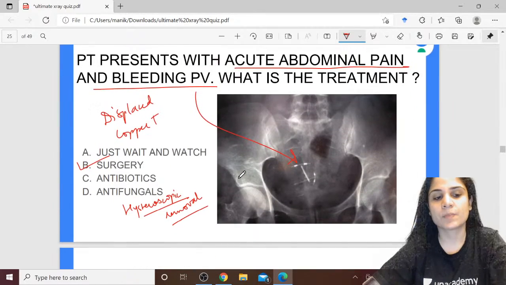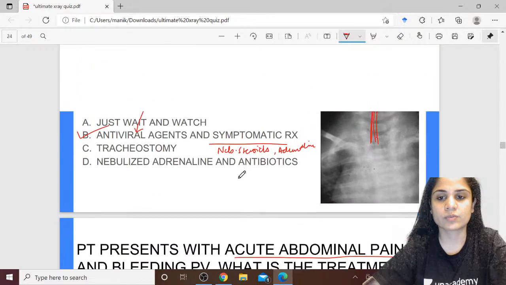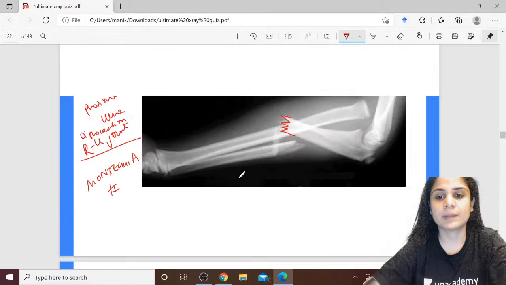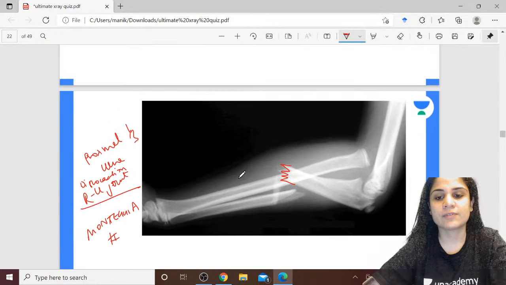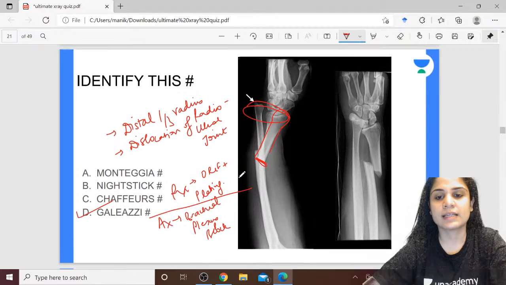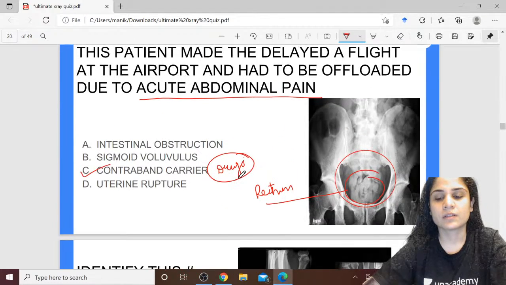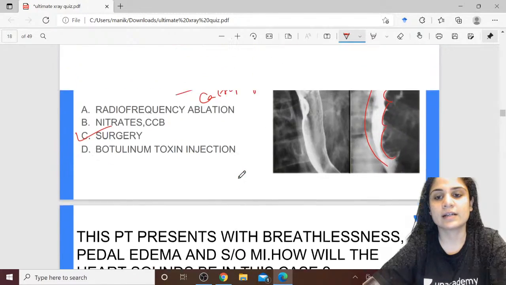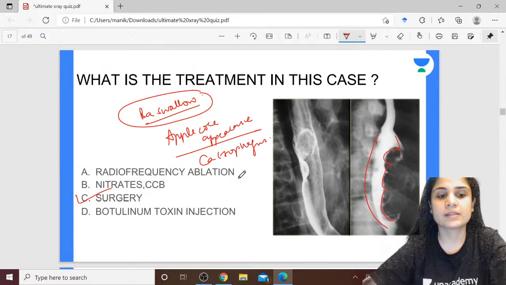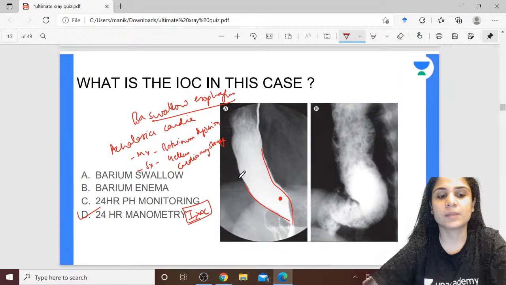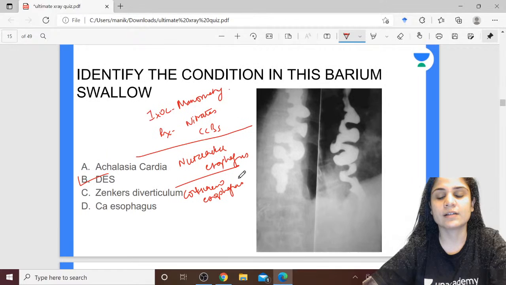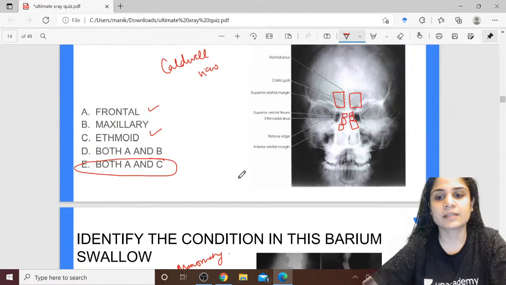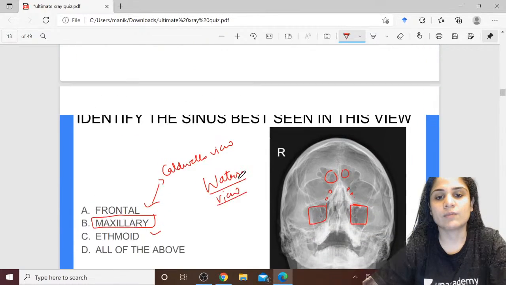cholelithiasis, copper T displaced in the uterus, laryngotracheobronchitis or croup, thumb sign in epiglottitis, Monteggia fracture dislocation, this is Galeazzi fracture dislocation, this is contraband carrier, water bottle heart seen in cardiac tamponade, apple core appearance seen in carcinoma esophagus, bird beak appearance seen in achalasia cardia, corkscrew appearance seen in diffuse esophageal spasm, Caldwell view and Waters view.